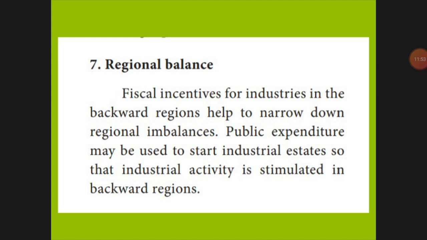In less developed backward regions, like hill areas, மலைவாழ் people, if there is a district or a state, we can use the tax from metropolitan areas for them also. We can start industrial estates or industrial activity schemes for those people also, then their standard of living also can be developed.